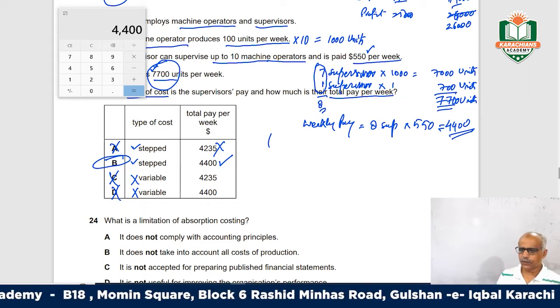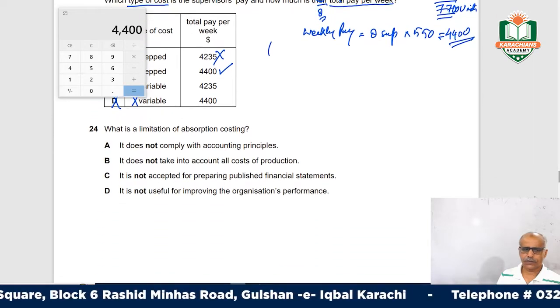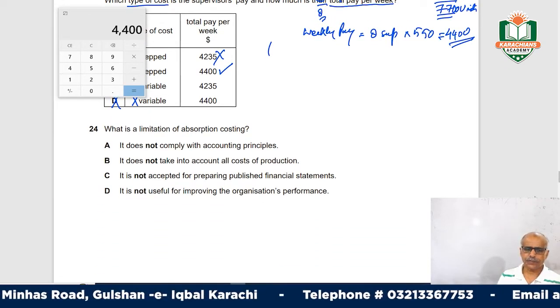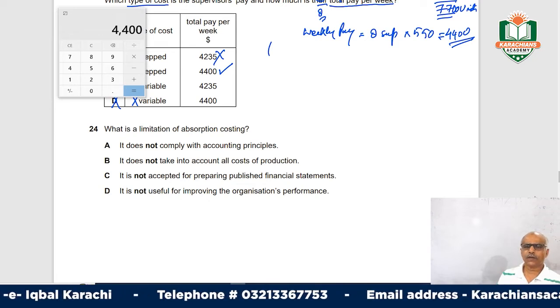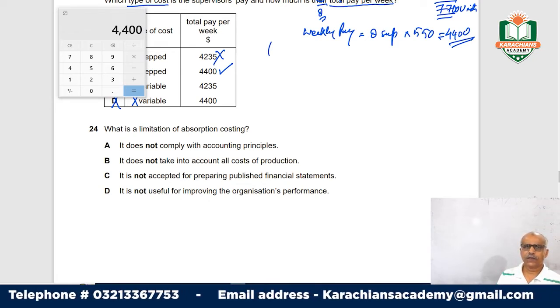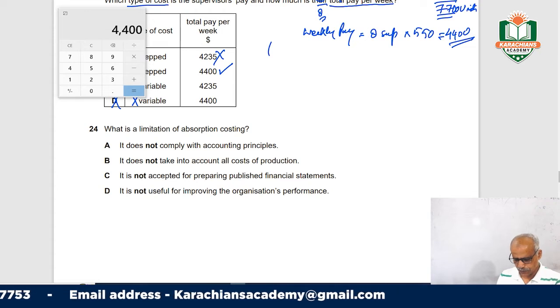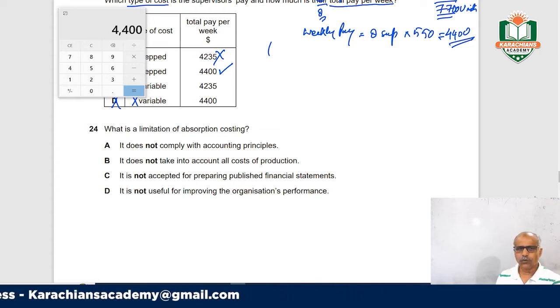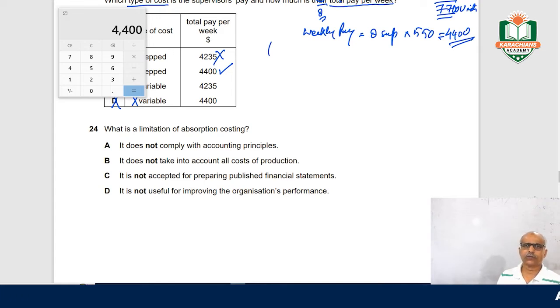Move on to question 24. What is the limitation of absorption costing? You know well, absorption costing does not split the total cost into fixed and variable cost.